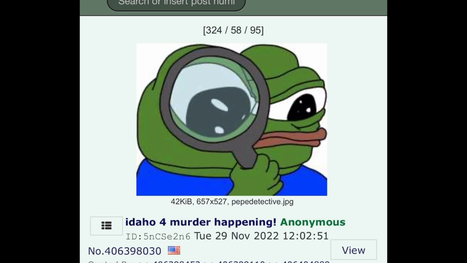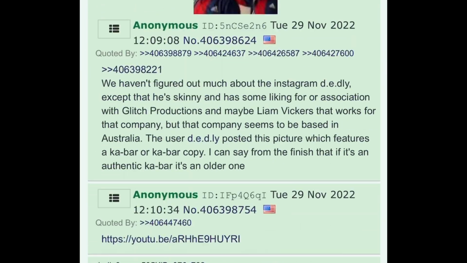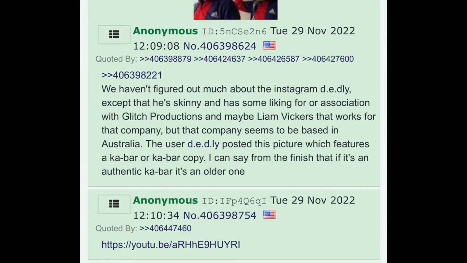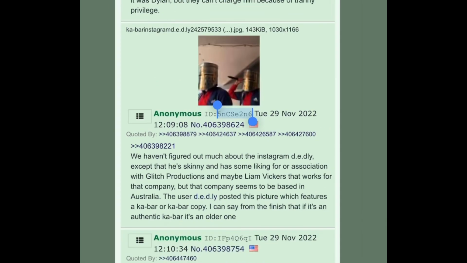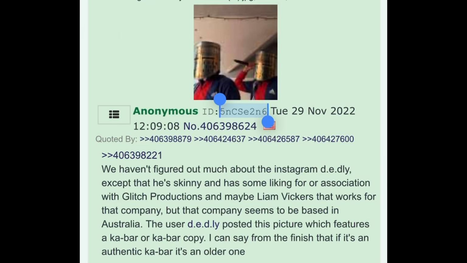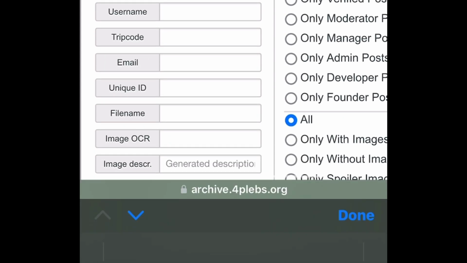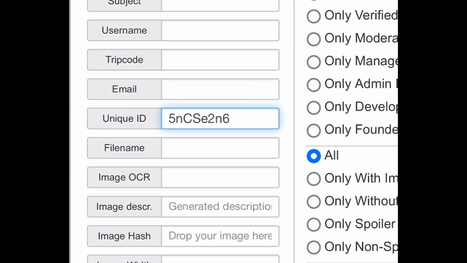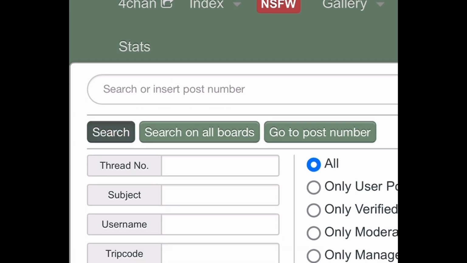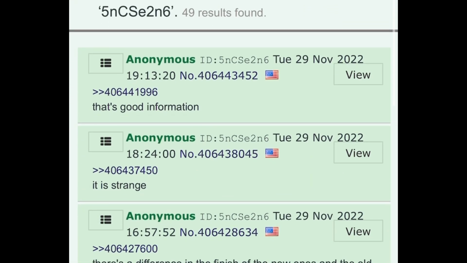Okay, so here's where I copy the ID. There's an ID number. And I just chose a random one. I've read this person's posts already. So you're going to copy that ID number there. There's a lot of numbers, but that ID number is the one you're going to copy. And then you're going to go up to the top here, and there's a list of things. You're going to go to unique ID, and you're going to paste it in there. And then once you press search, you're going to see a list of all of the posts that this person has made.